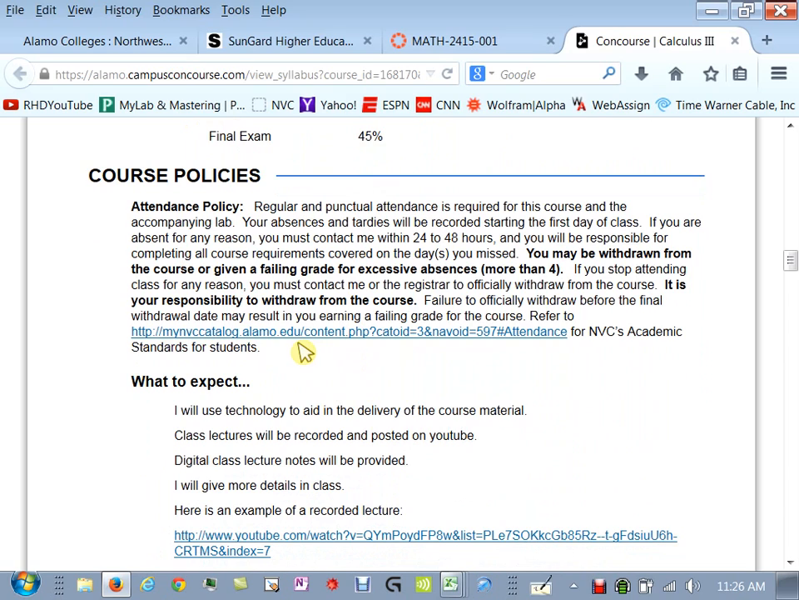My attendance policy, just let me know if you're not going to be there. Try and let me know ahead of time. If you exceed more than, actually this is 2 absences. I don't know why that didn't change. I thought I changed that. More than 2 absences because it's a summer course, then you'll either be withdrawn from the course or you could be given a failing grade. Just remember, it's your responsibility to withdraw from the class if you don't want to be in the class.